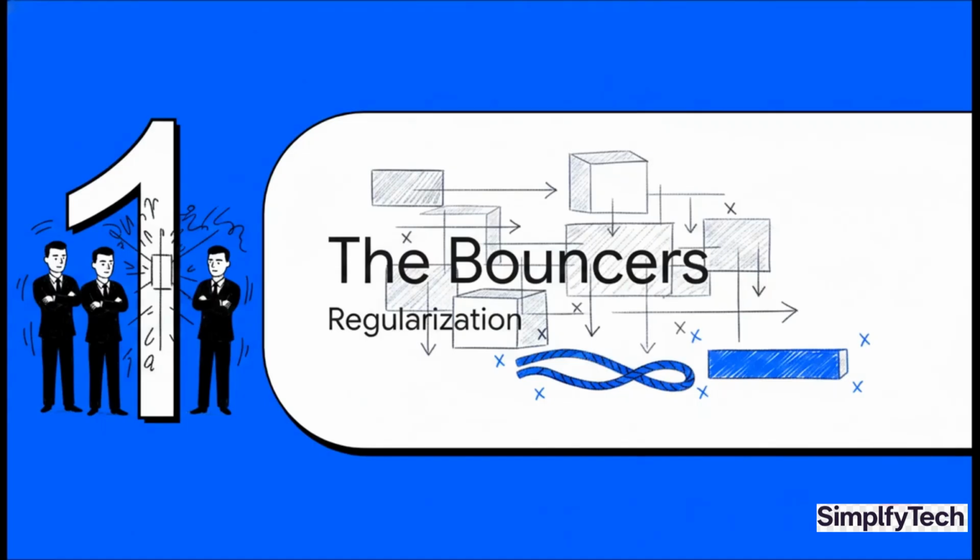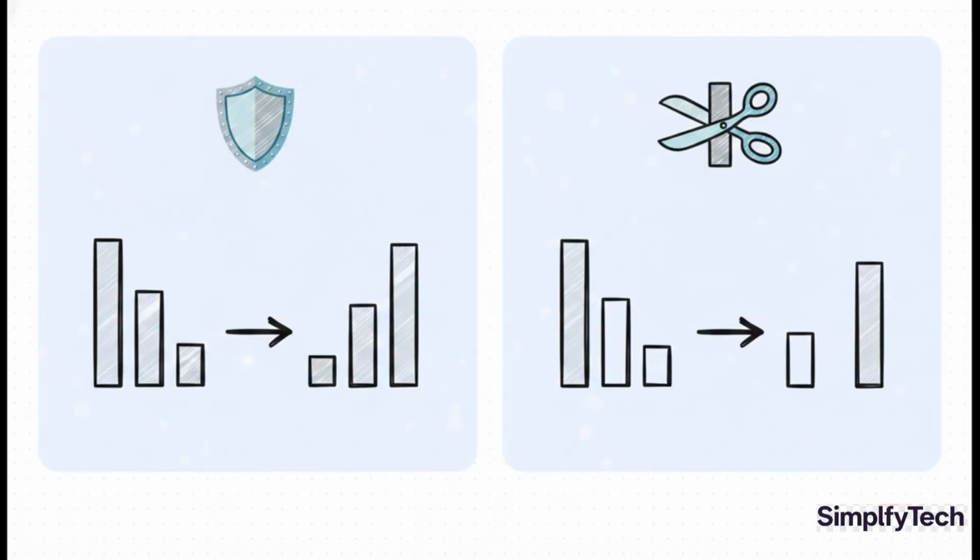So how do we stop our model from getting totally out of control and memorizing everything? Well, we hire some bouncers. In machine learning, we call this regularization. And you can think of it like a set of rules that penalizes your model for getting too complex. It basically forces it to focus on the most important patterns and generalize better to new data it's never seen before. Now, our two main bouncers are named Ridge and Lasso.